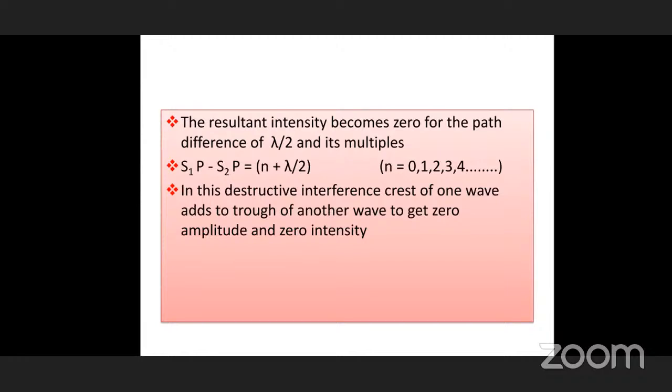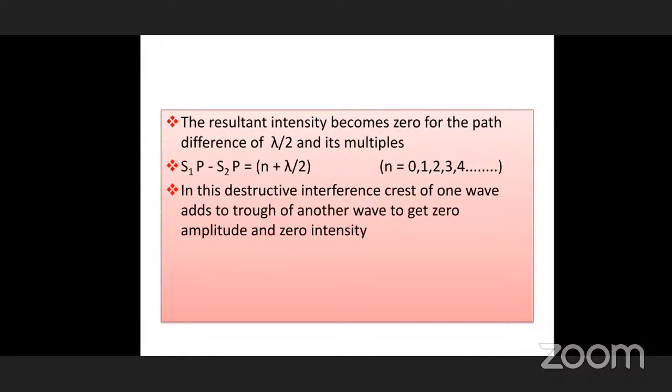If you substitute n equal to 1, you get 3 lambda by 2, then 5 lambda by 2, then 7 lambda by 2, and for 4, 9 lambda by 2. Like that, odd numbers of lambda by 2 give destructive interference. The crest of one wave adds up to the trough of another wave to get 0 amplitude and 0 intensity.